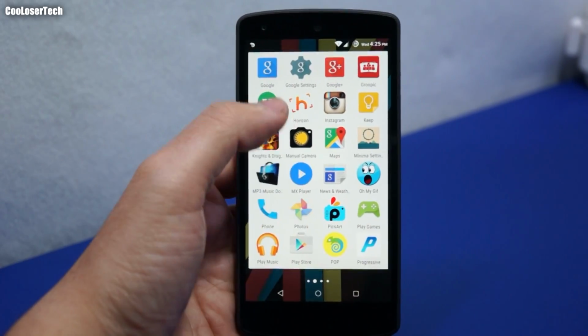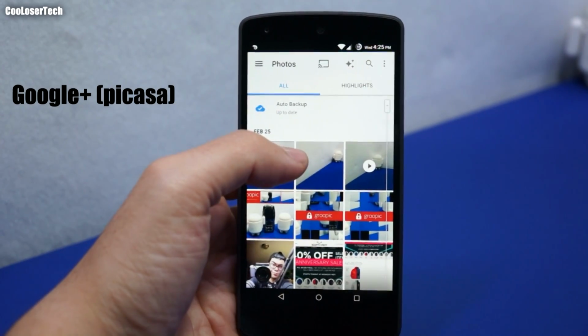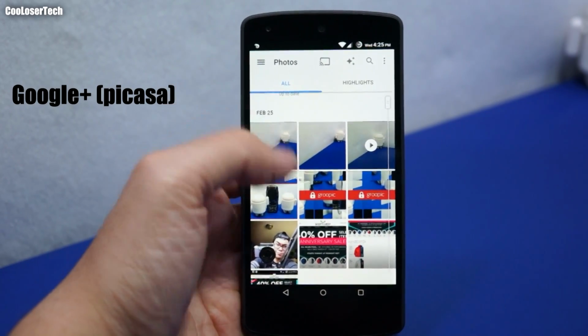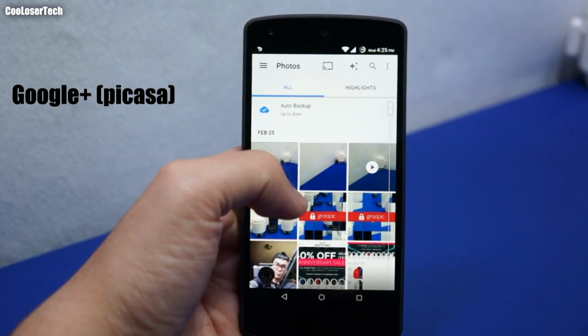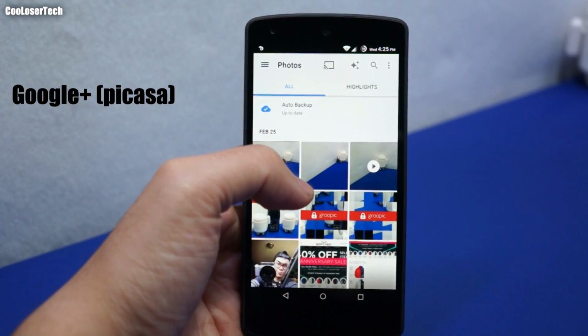Then we got Google Photos, which uses Picasa. This is like my go-to folder because it syncs through all my devices. So if I ever delete the photos or lose my phone, they're all backed up on the cloud, and they're always private until you choose to allow them to be non-private.